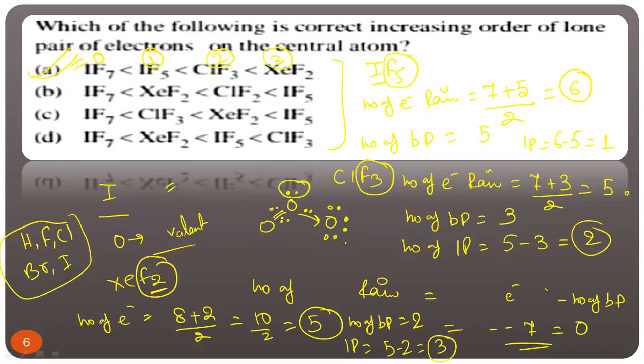Total electrons in bond pairs and lone pairs should always be 8, not exceeding 8, because this is the octet rule. Here 2 plus 2 is 4, 4 left, so this oxygen has 2 lone pairs. In this oxygen, 3 lone pairs. In this oxygen, 1 lone pair. Clear? So if there is no monovalent atom, then draw the structure and you can easily find it. And there is another trick also, no issue.